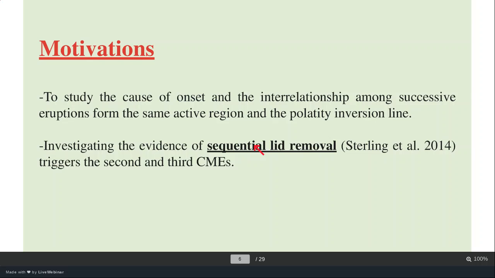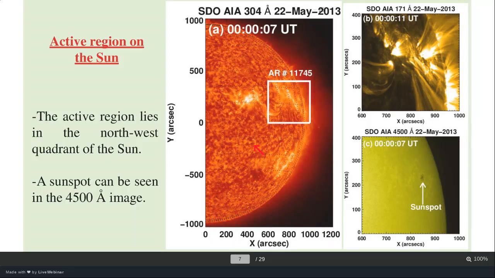Okay, so let's move to my work. Let's start with the event. Here the event starts with this section. You can see this is the half part of the sun.